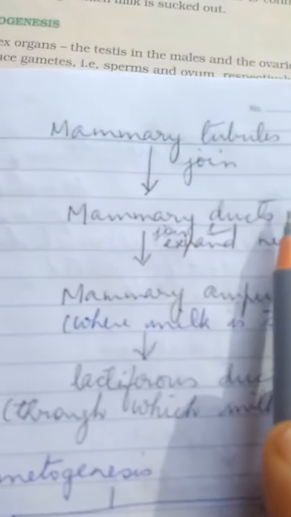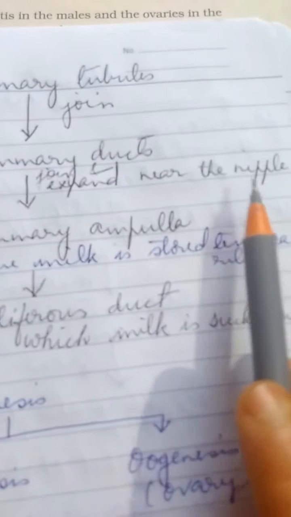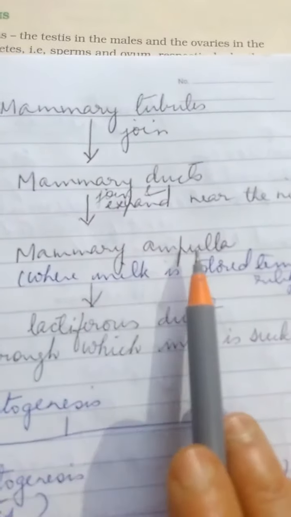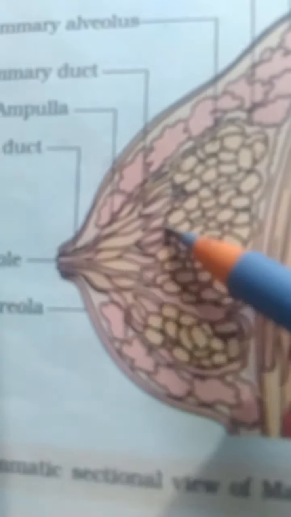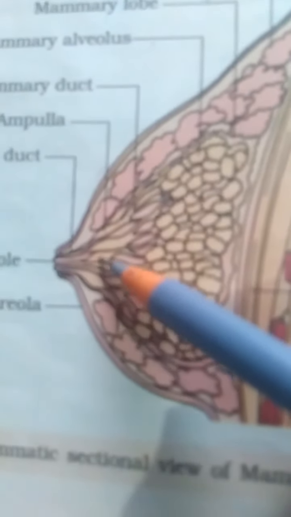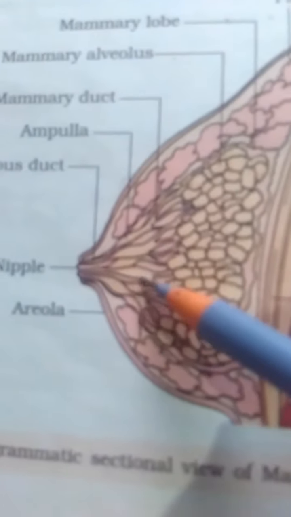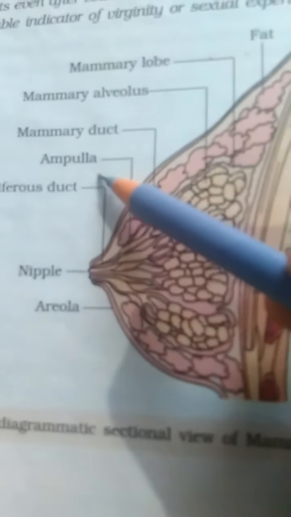The mammary ducts join and then they expand just near the nipple to form a structure called the mammary ampulla. Okay, so all the mammary ducts join together and get expanded. Expanded means swollen, okay? They form an expanded structure just in front of the nipple, and this expanded structure is called the ampulla. Right?